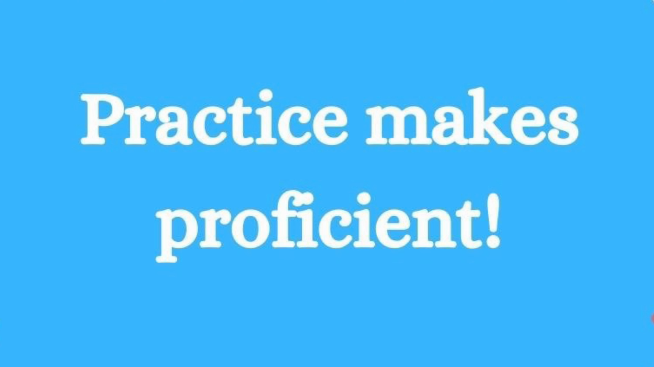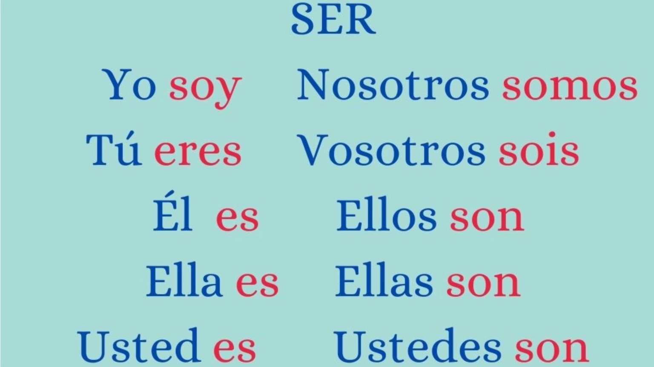And here I'm going to present the way to conjugate it. So you'll see it right here. The yo pronoun, the conjugation for ser, is soy. For tú, it's eres, and that's the informal you. For él, ella, usted, these are all third person singular pronouns. They all conjugate the same, and they would be es.